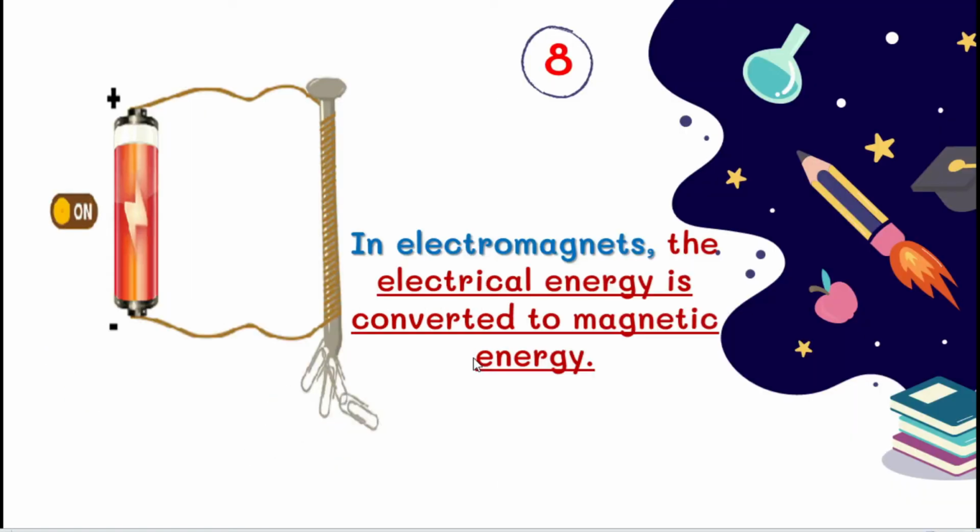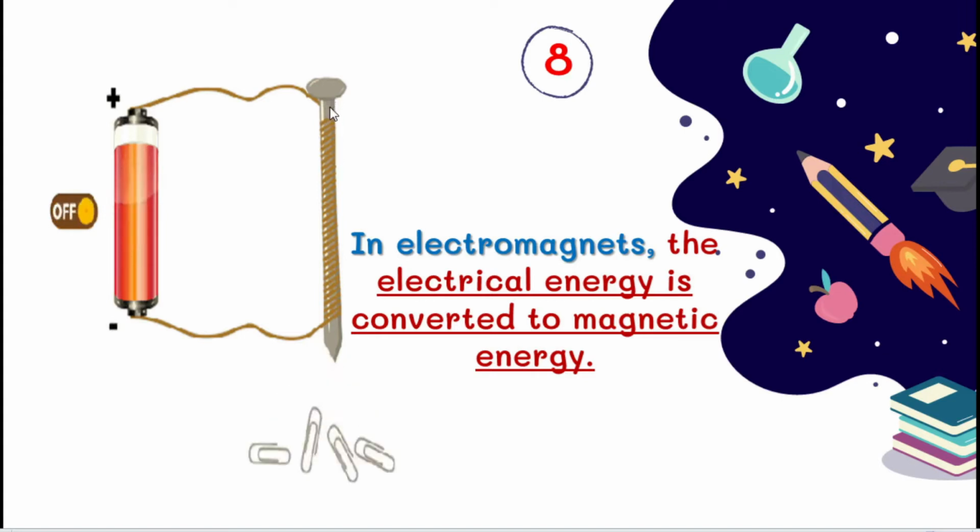Next we are going to see the eighth example. What is this? Yes, very good. This is an electromagnet. In electromagnets, the electrical energy is converted to magnetic energy. You can see this picture. This is an electric cell. From this electric cell, it passes electrical energy. This iron becomes an electromagnet.